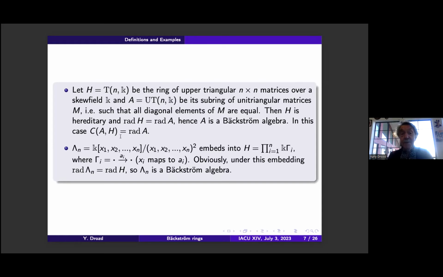One more interesting example: let's consider this quotient of a polynomial ring by the square of the maximal ideal. It embeds into the product of the simplest quivers with one arrow. Just map x to a. And obviously under this embedding, the radicals coincide. So this algebra is also a Backström algebra. The corresponding hereditary algebra is one of the simplest, and maybe the simplest, non-semi-simple.